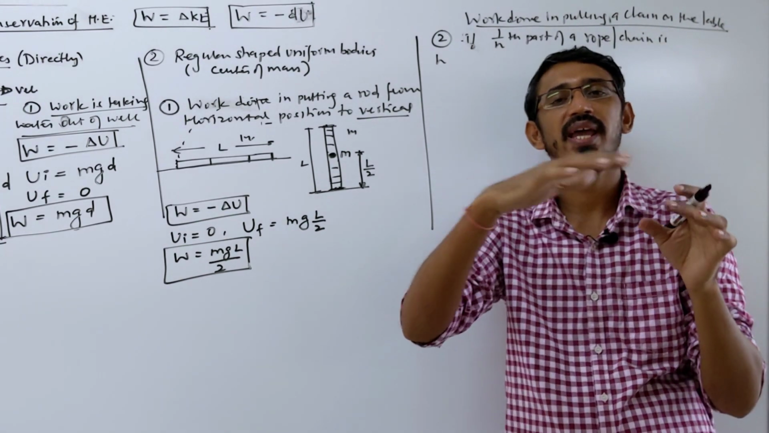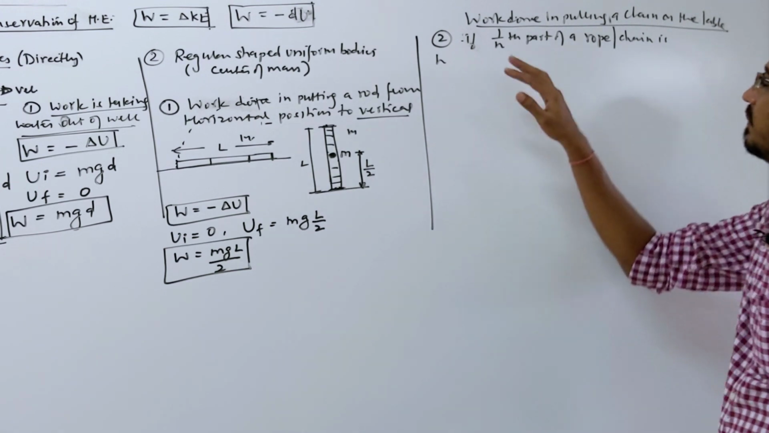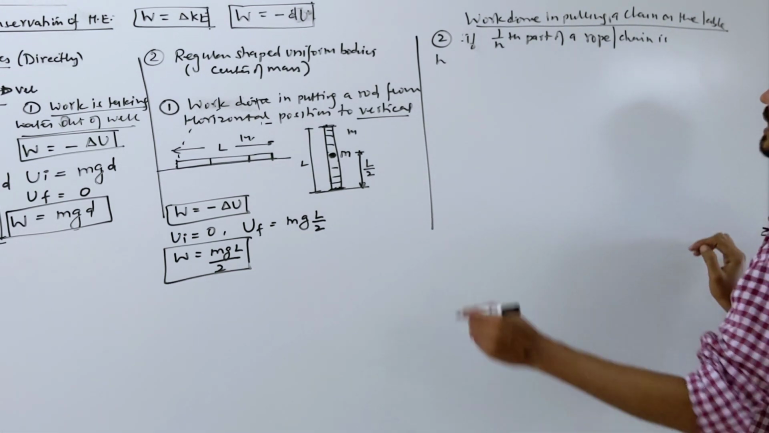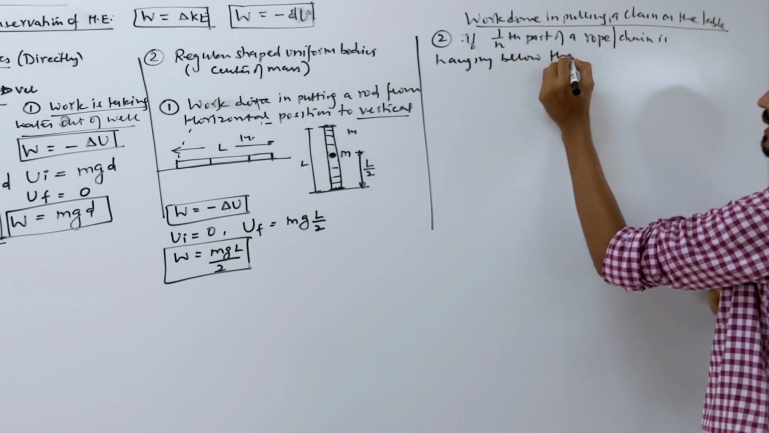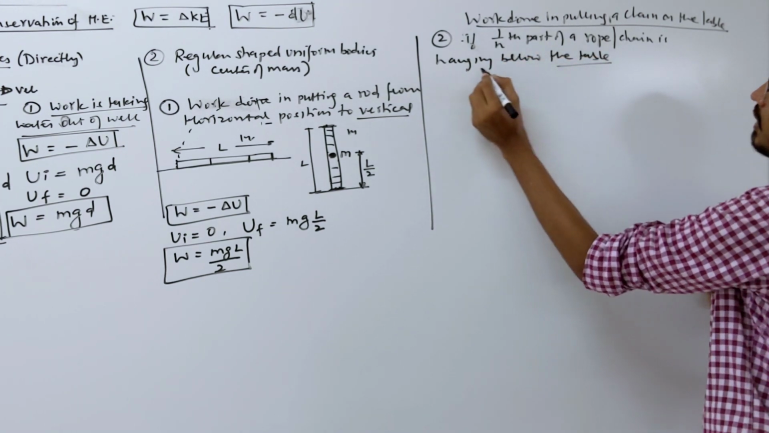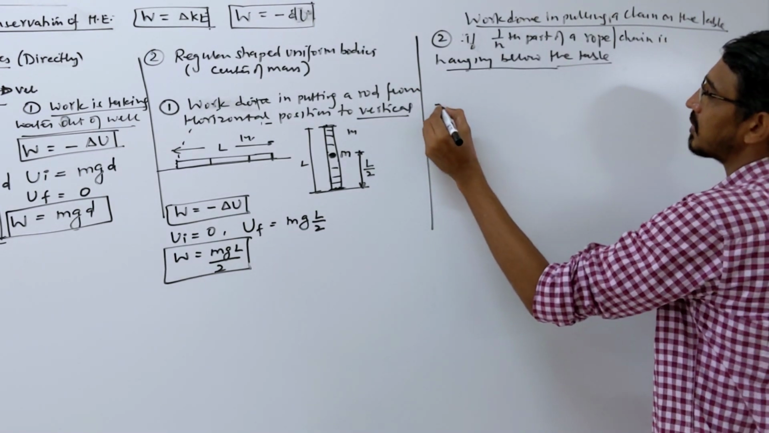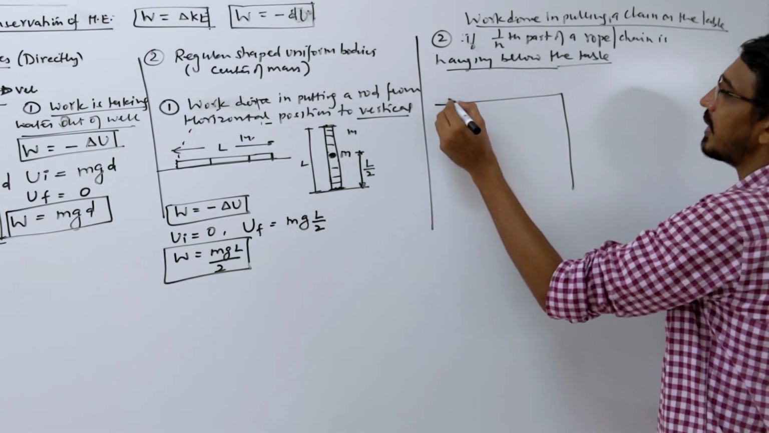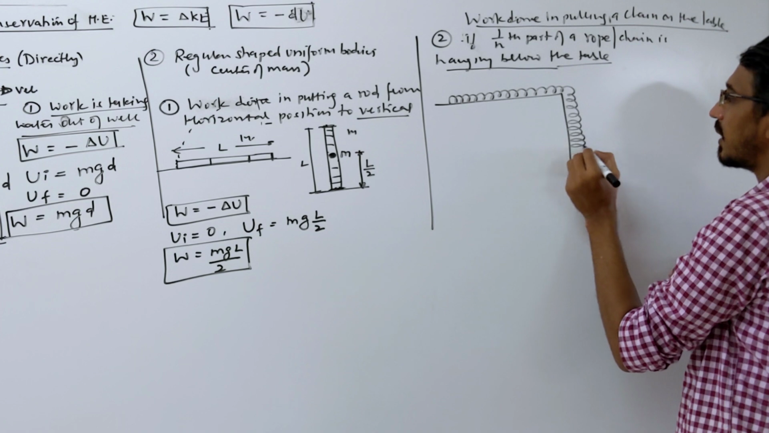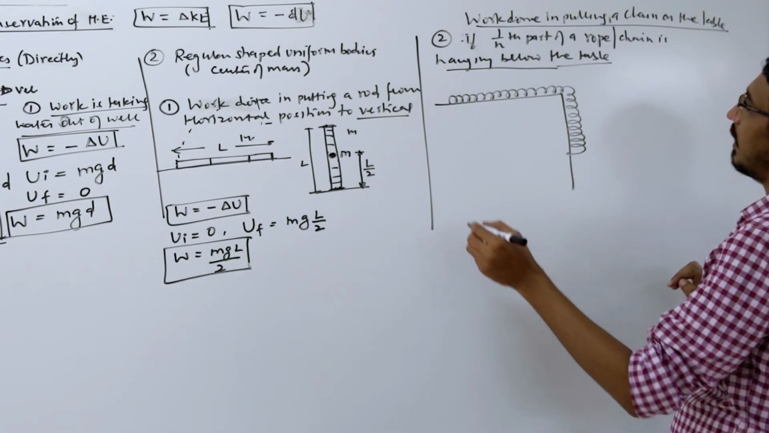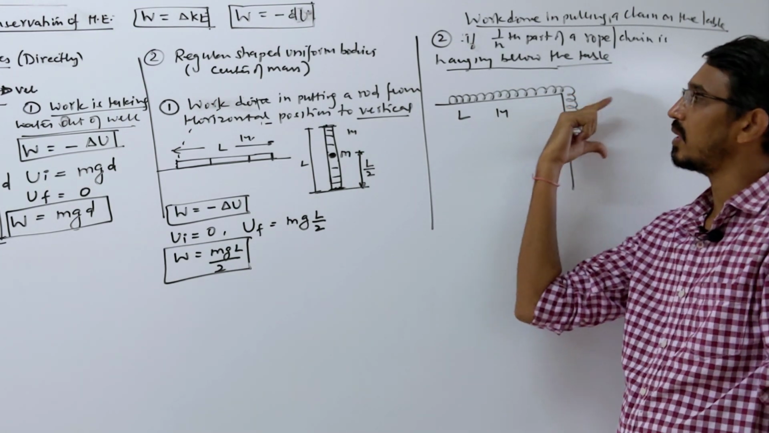Some part of the chain is hanging below the table and you want to pull it onto the table. How much work will you do? So I am writing: if 1 by nth part of a rope or chain is hanging below the table, then we have to calculate how much work is done on pulling that part onto the table. Let me draw a picture also. This is a table and some chain is placed here. This is the chain and some part is hanging here. We call the length L and the mass M. Now we want to pull that part onto the table.